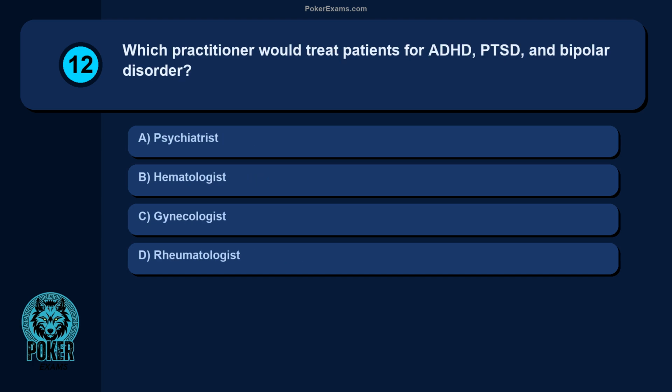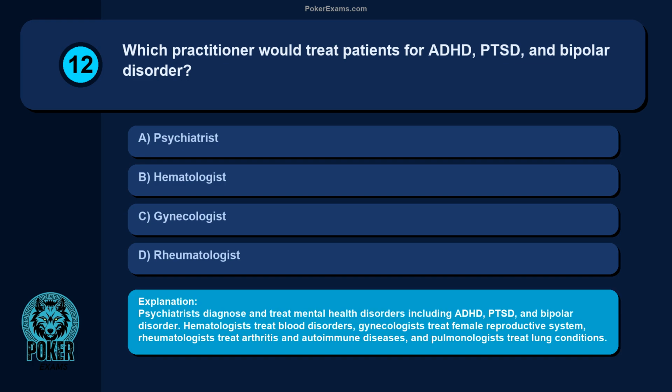Question 12. Which practitioner would treat patients for ADHD, PTSD, and bipolar disorder? Psychiatrist, hematologist, gynecologist, rheumatologist. Psychiatrists diagnose and treat mental health disorders including ADHD, PTSD, and bipolar disorder. Hematologists treat blood disorders, gynecologists treat female reproductive system, rheumatologists treat arthritis and autoimmune diseases, and pulmonologists treat lung conditions.